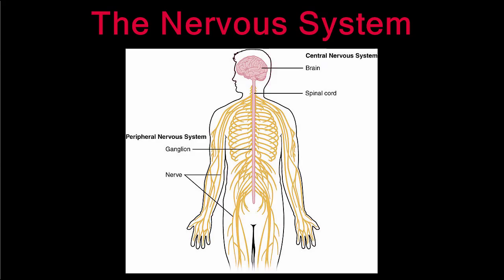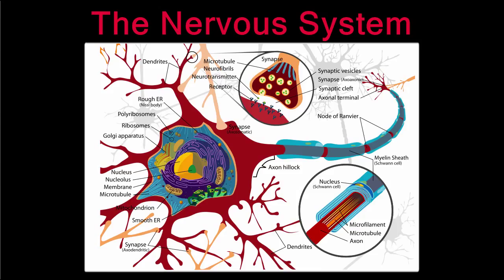Last lesson, you learned that our bodies respond to stimuli in two ways: nervous regulation and chemical regulation. This lesson will focus on nervous regulation, accomplished by the nervous system. The basic unit of structure and function in the nervous system is the nerve cell or neuron.